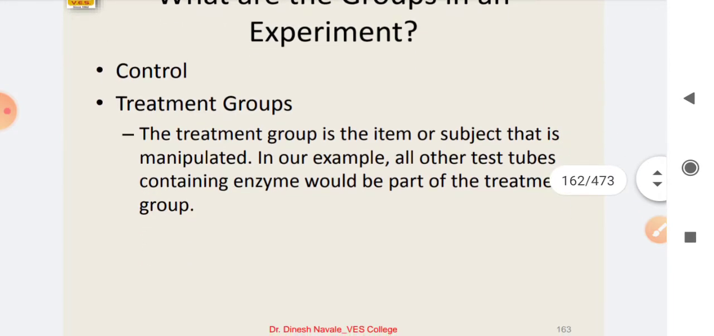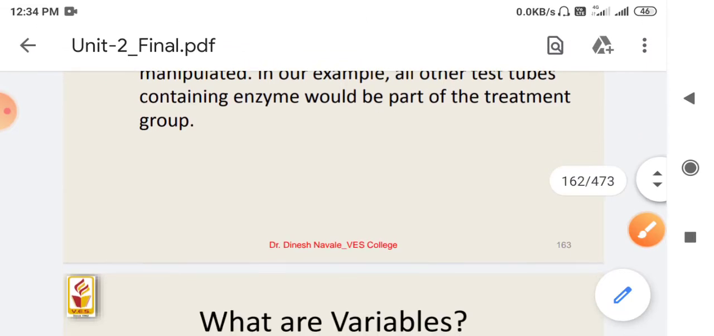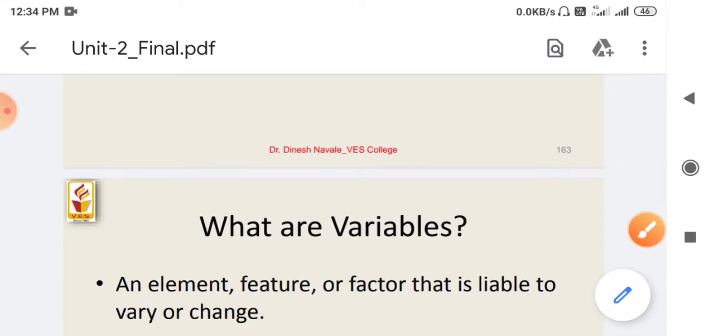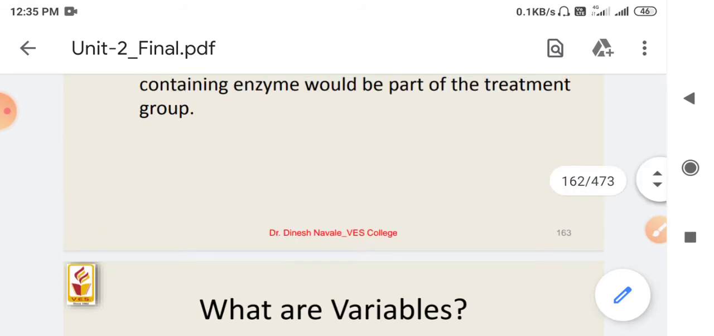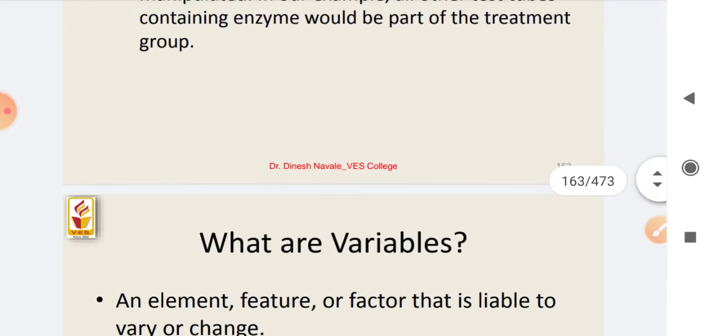So next is the treatment group. The treatment group is the term used for the manipulation. All the test tubes containing enzyme would be part of the treatment group, and we are just changing a certain variable, such as the amount or concentration of enzyme, or the temperature of that particular test tube. All of those test tubes correspond to the treatment variable, and the rest of the test tubes, the ones which do not contain the analyte, are the control.